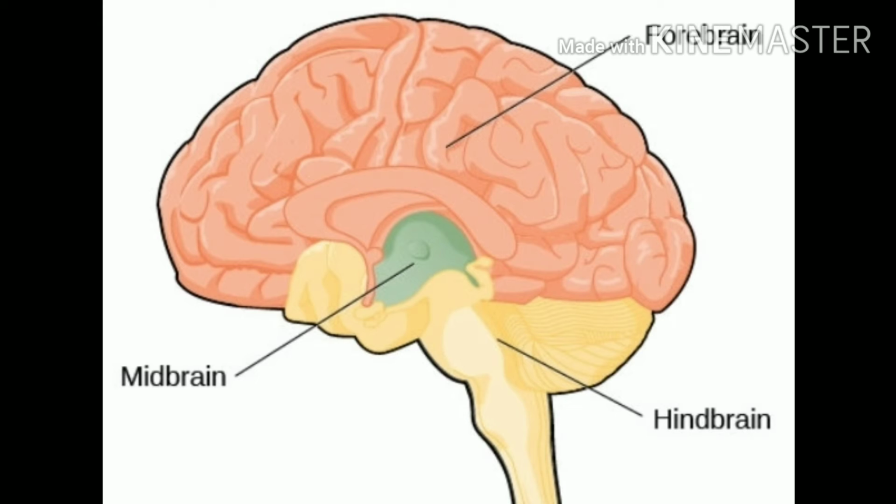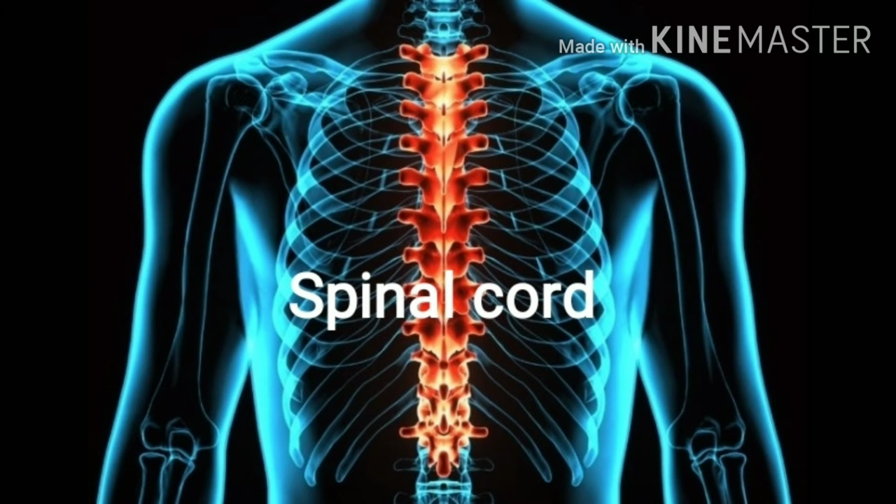Now we will do the second thing, that is the spinal cord. It is a thick nerve located in the cavity of the backbone. The upper end is connected to the brain.